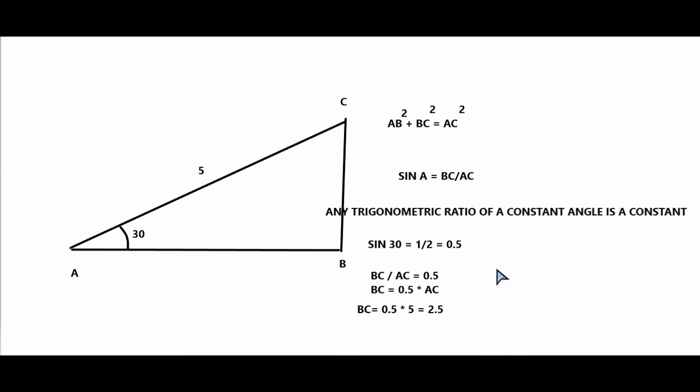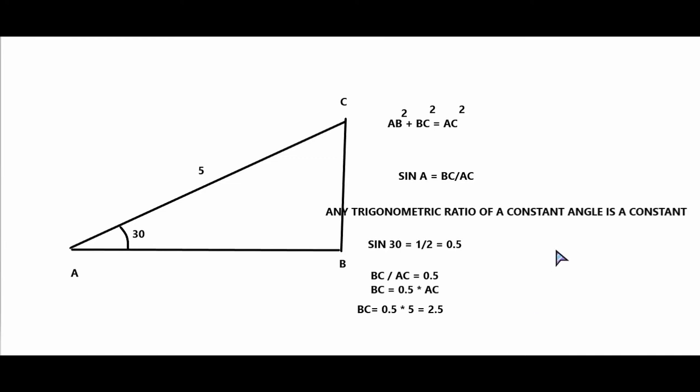Or otherwise, since we already got BC here, this side we already know 2.5. As I told you before, hypotenuse also is given as 5. So two sides of the right angle triangle are known. The third side can be easily found out by this relation, the Pythagoras theorem. And this also you will get. So understood. So why is it important?